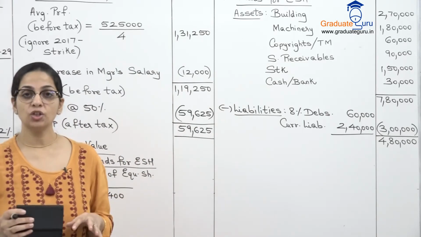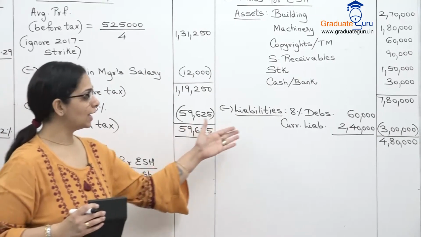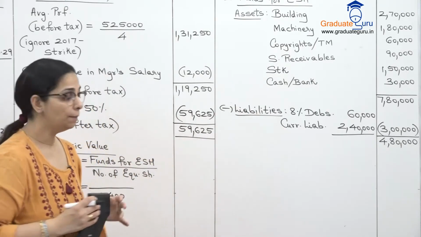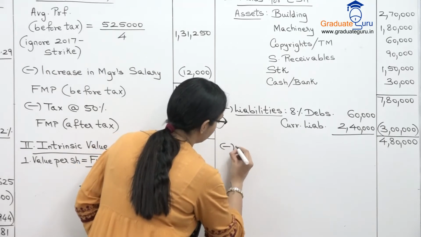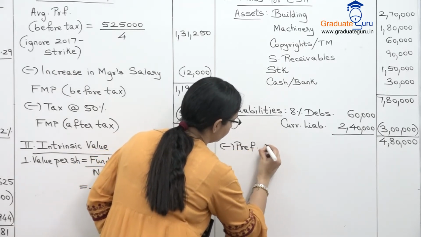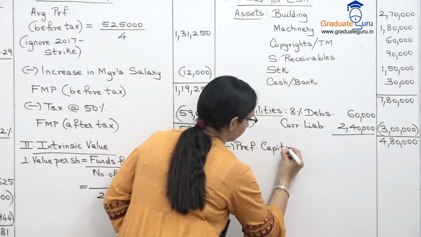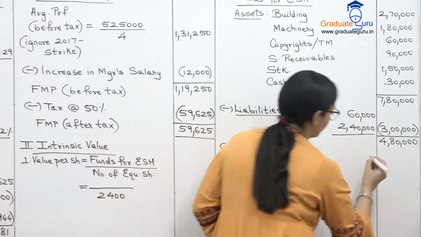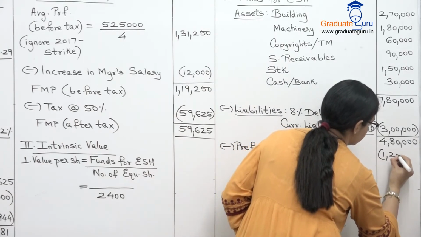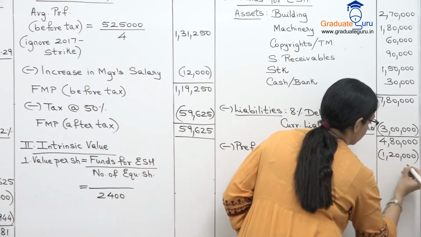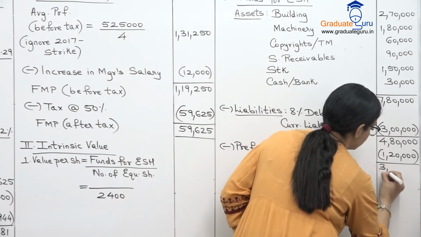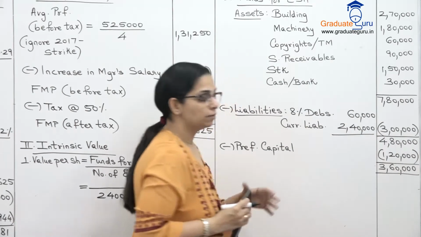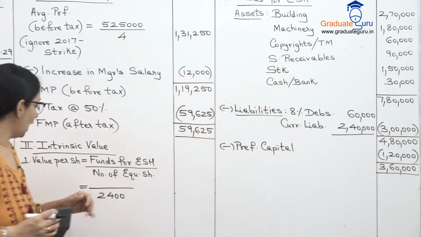But if the balance sheet has preference capital, then that has to be removed, because out of the 4,80,000 we will have to pay the preference capital. So minus preference capital. And the amount of preference capital is 1,20,000. So we get our funds for equity shareholders as 3,60,000. I'll bring that here.